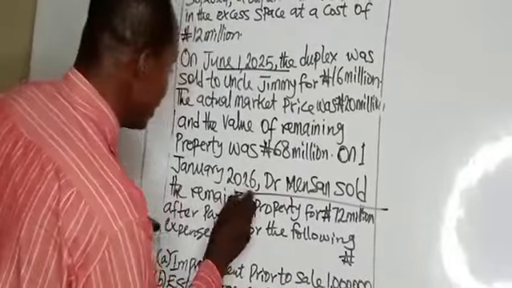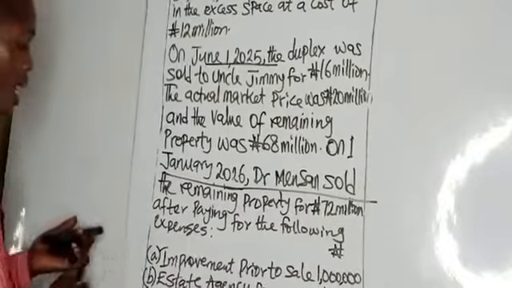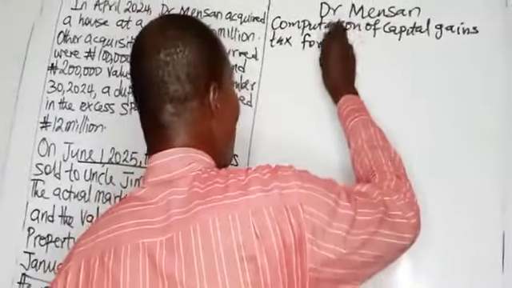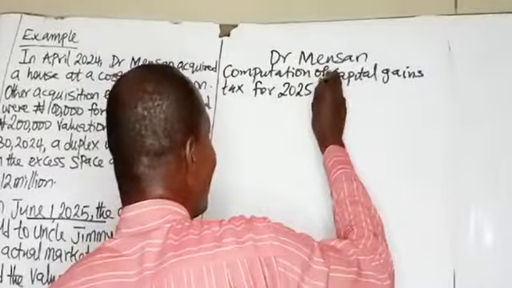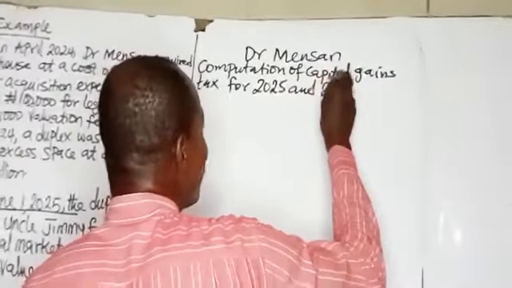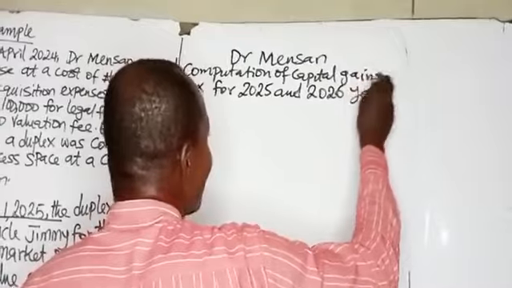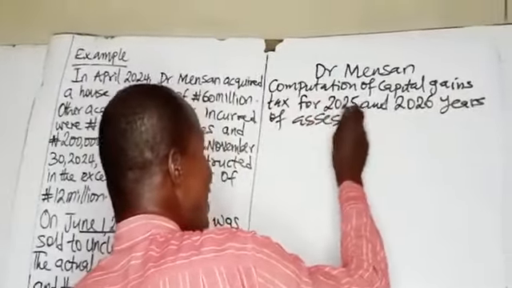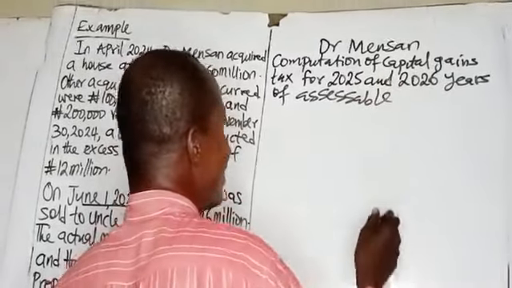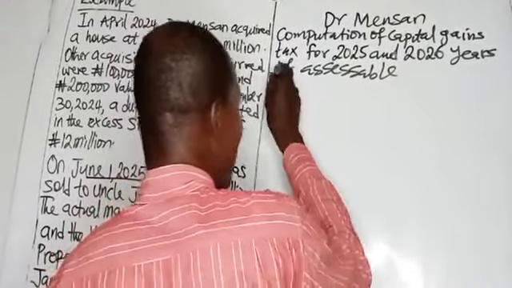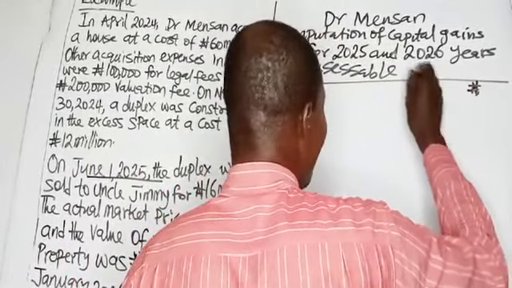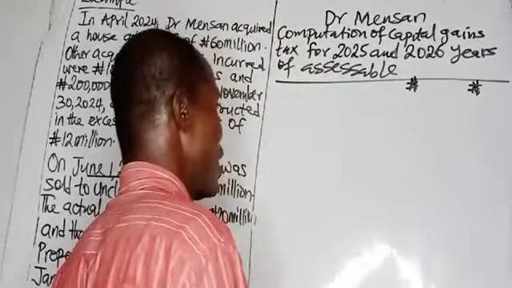That means the years of assessment are 2025 and 2026. So you put 2025 and 2026 years of assessment. This is not assessable on a preceding year basis. If you put 2026 and 2027, it is wrong, and you still earn 0 marks for that. So please put your year of assessment.